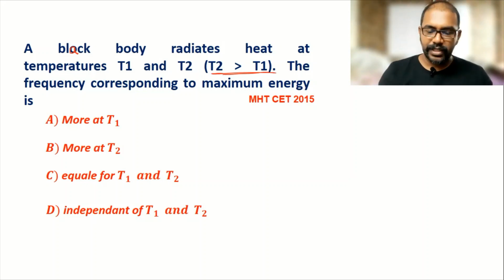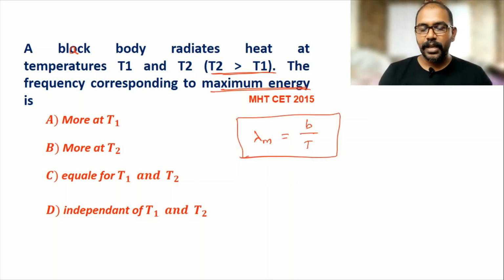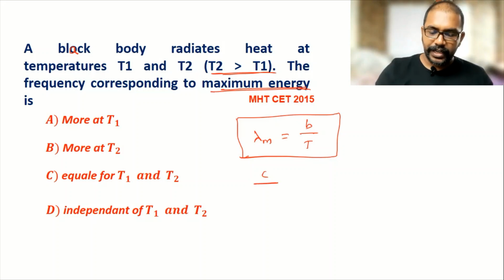अभी यहाँ पे by Wien's displacement law हम लिख सकते हैं wavelength corresponding to maximum energy is inversely proportional to absolute temperature. तो ये हमें relation Wien's displacement law से मिल गया था. So you know that wavelength and frequency कैसे होते हैं? They are inversely related. So wavelength की जगह में velocity divided by frequency लिख देता हूँ, is equal to B divided by T. So frequency proportional to T होगा.